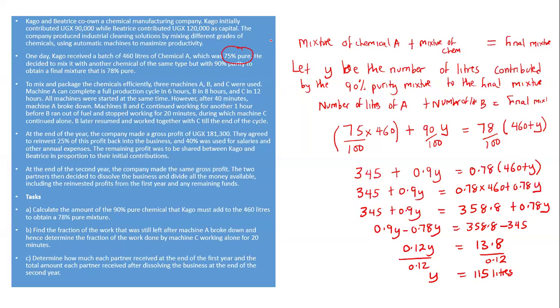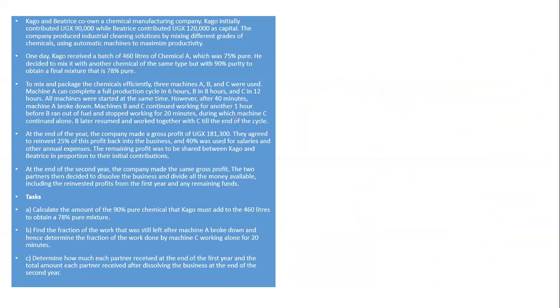Alternatively, another person could as well do this number using another approach. Take an example. We know very well that to get the percentage, when you get the total pure chemical, divide by the total volume, it should be able to give you the 0.78. Another person could have attempted it in that way. So you still get the same answer. Then the second part B wanted us to find a fraction of the work that was left after machine A.